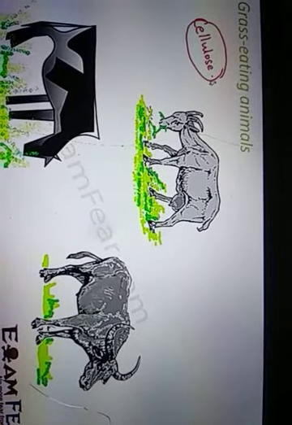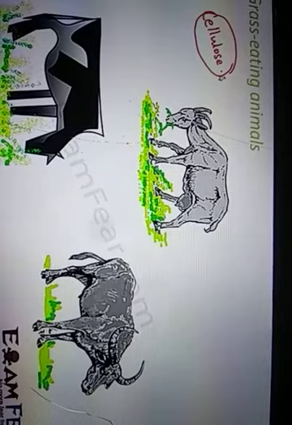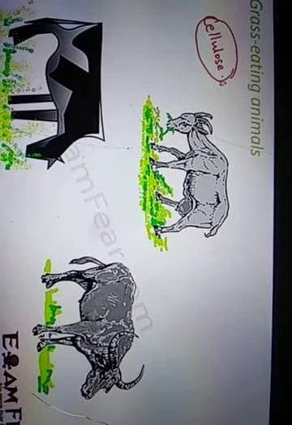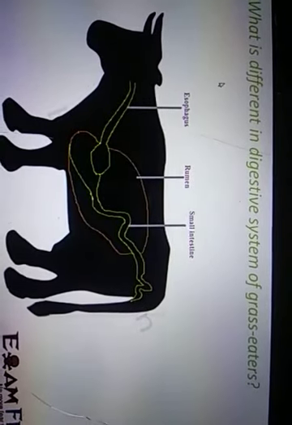If you closely observe how a cow eats, you will see that when it is eating grass, it quickly swallows it for the time being. But after some time, the same grass which it had already swallowed goes back inside its mouth and it chews repeatedly. That's how their process of digestion is a little different from ours. In this section we are trying to see what is the difference in the digestive system of the grass eaters.